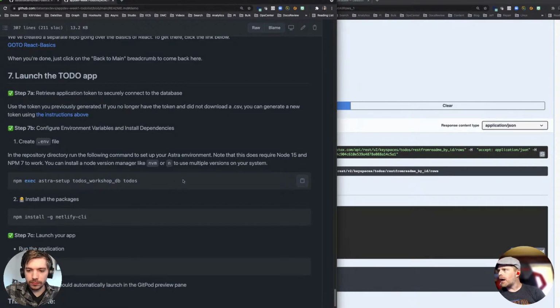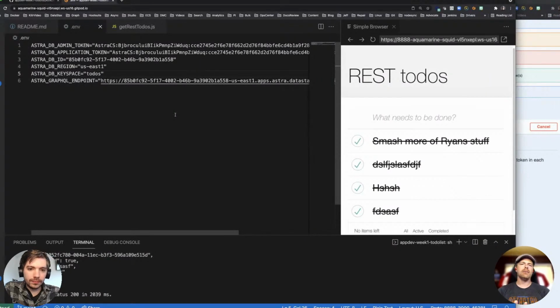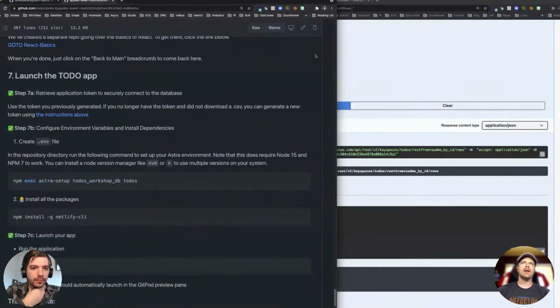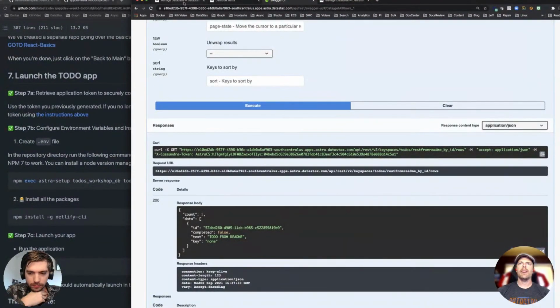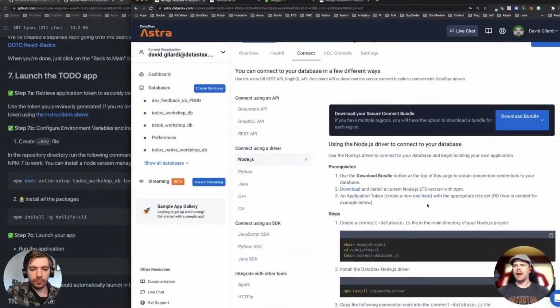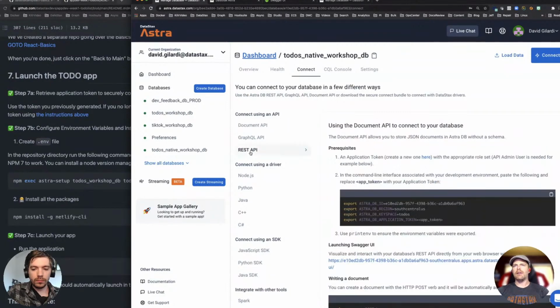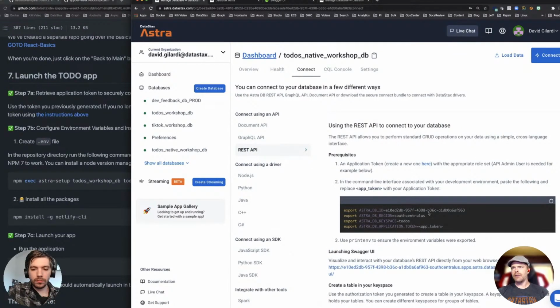And how is the token added in the React.js call? So when you run Astra setup, by the way, Astra setup is just a helper script that we provide. Normally, I would build this env file myself. Now, one way you can do that, if you come back to your database, there's a nice little Connect tab. If I'm coding in Node, it actually has all the instructions here. I'm sorry, if I was going to use the REST API, right here, it actually gives these values to you.